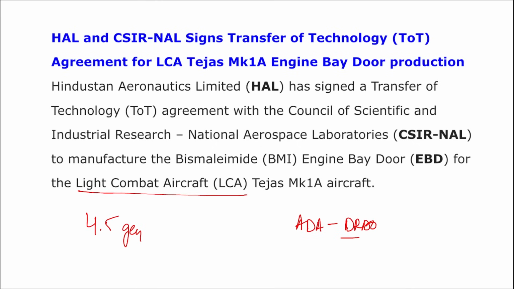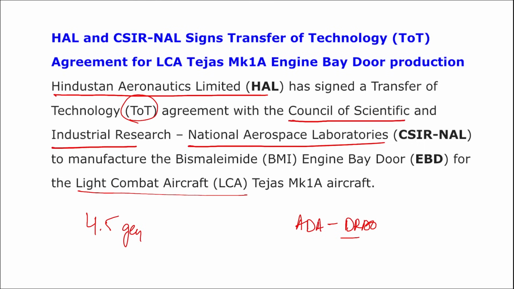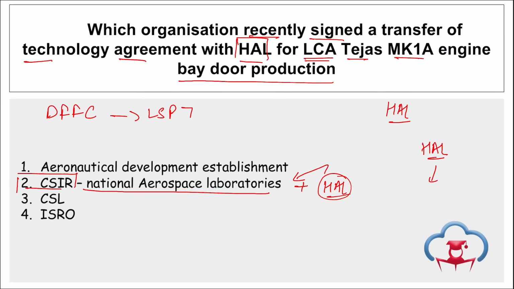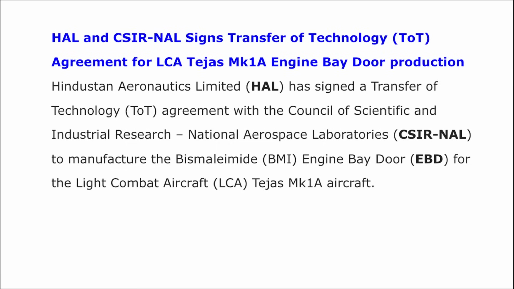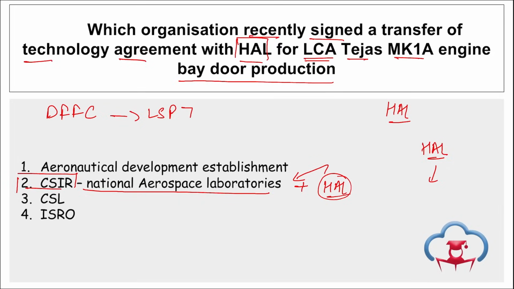And in aircraft, these actuators are used to control and limit velocity and engine speed by adjusting the levers and flaps. So here you can see HAL, Hindustan Aeronautics Limited, signed a transfer of technology agreement with the Council of Scientific and Industrial Research, National Aerospace Laboratories, to maintain the engine bay door for light combat aircraft Tejas Mark 1A aircraft. Right? Take a note of this. Also remember, Tejas Mark 1A aircraft successfully completed the first flight on 28th of March 2024.